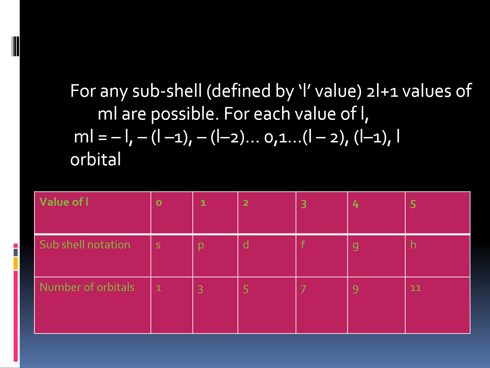So each orbital in an atom is defined by a set of values n, l, and ml. An orbital described by the quantum numbers n equal to 2, l equal to 1, and ml equal to 0 is an orbital in the p subshell of the second shell. So by this chart we can explain it.